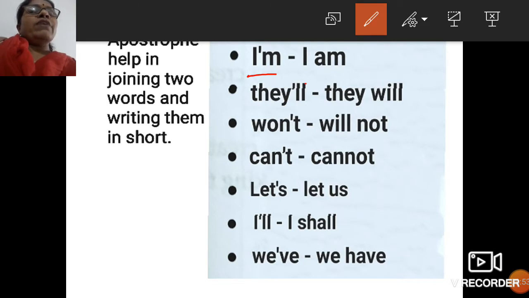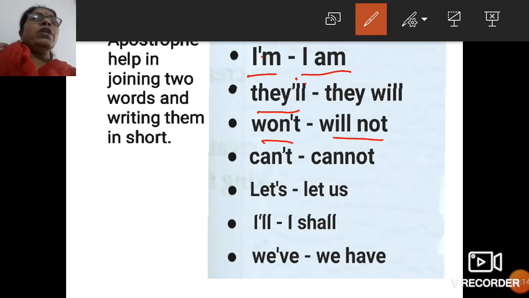Now see the two, we have to separate this. I am. The apostrophe is removed, so A comes back. Got it? They'll, see this apostrophe is there. Here the apostrophe was showing that the letters w-i are missing, and we have written it now as will. Here also an apostrophe is there. That means w is missing. So they will. Here it is won't, will not.